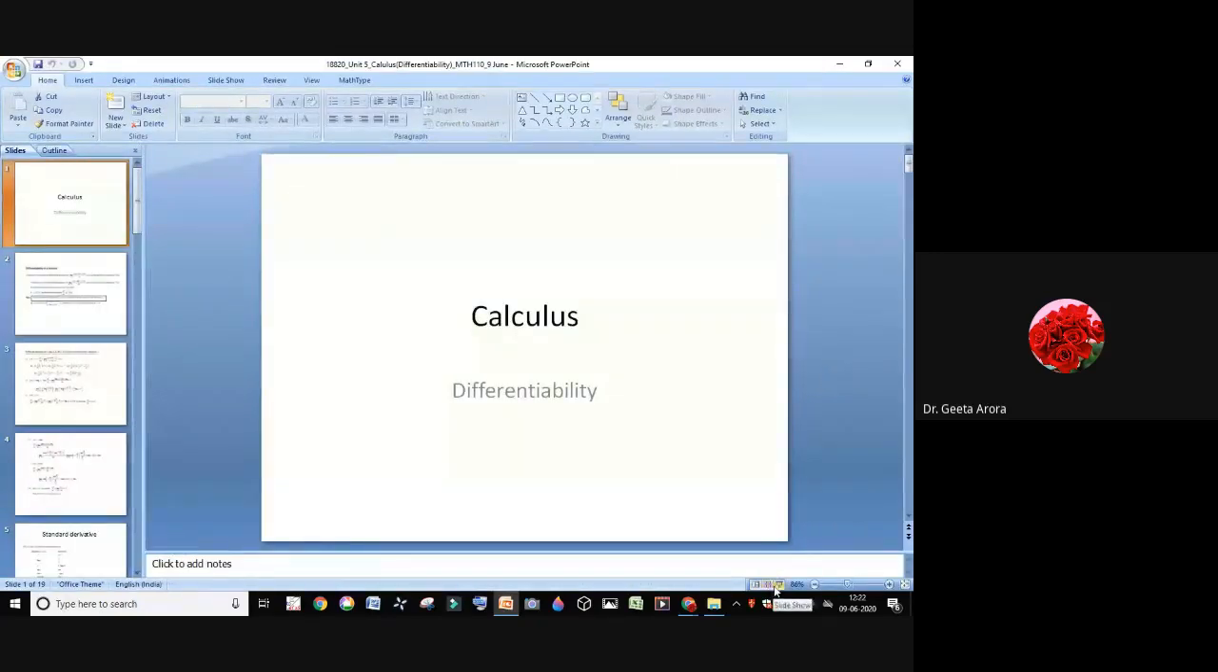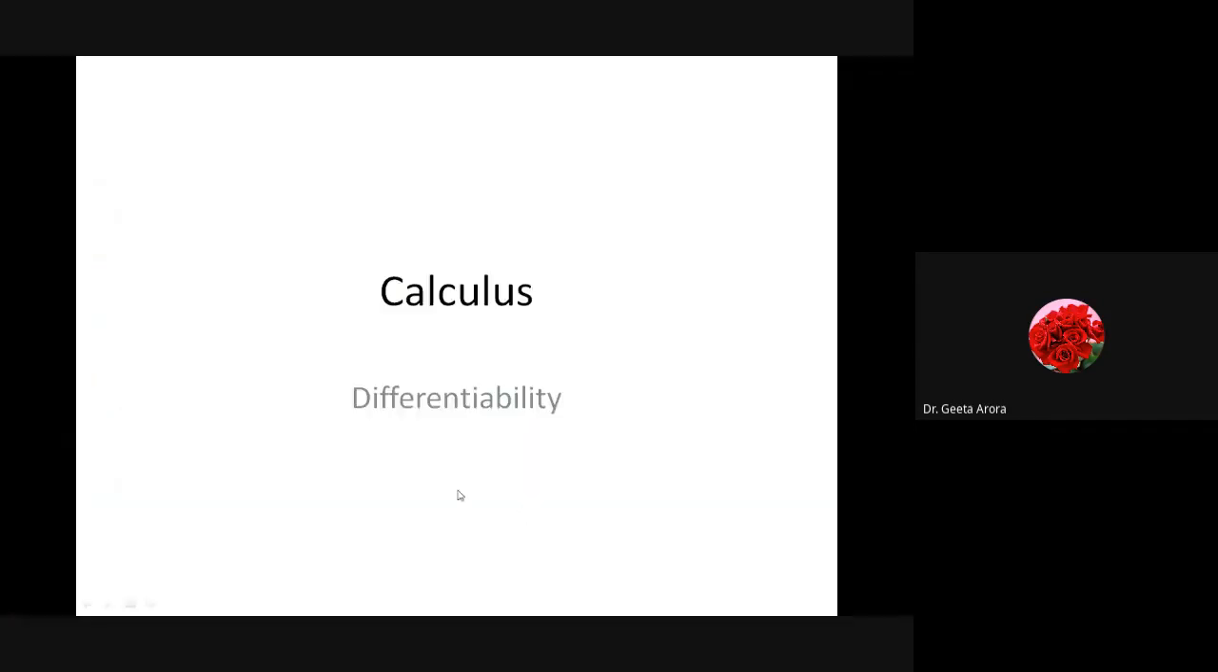So we are going to start with this calculus part, in which we have differentiability as the next topic. Today we have learned what a limit is, and we have finished the concept of continuity. When we calculate the value of the limit and compare it with the value of the function at a particular point, and they are the same, then the function is continuous. Now let's see what differentiability means.